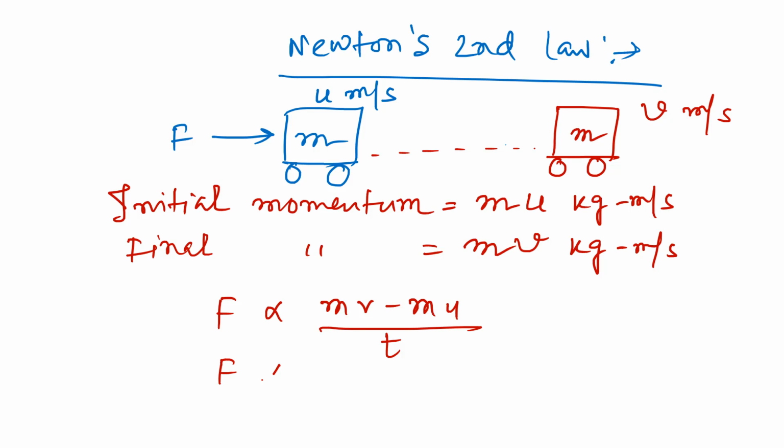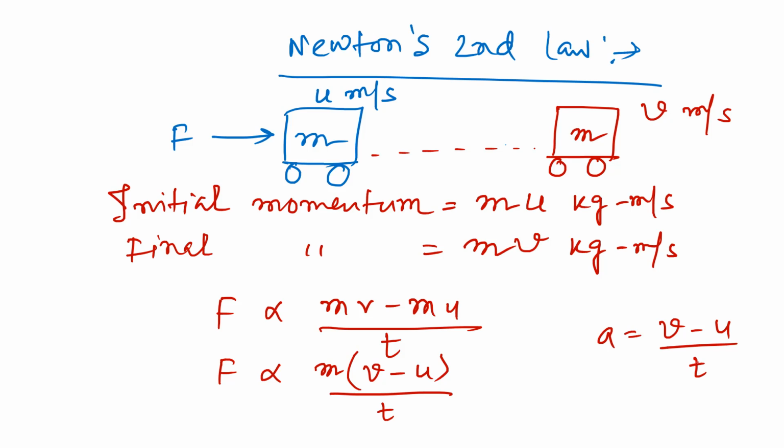Now this expression can be elaborated. The force is directly proportional to the change in momentum over time. If the mass is taken common from the numerator, it becomes m times (v minus u) divided by t. Now, do you remember the expression of acceleration? Acceleration is equal to change in velocity with respect to time. So in place of (v minus u) by t, I can replace the value with a. So I can write down the expression.